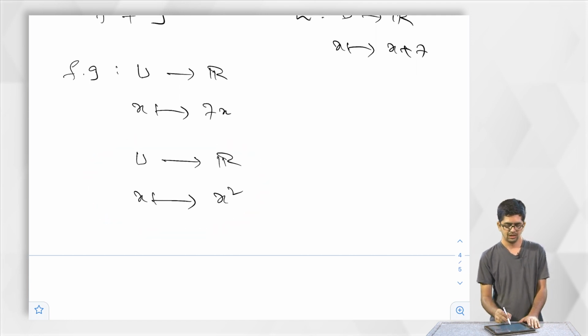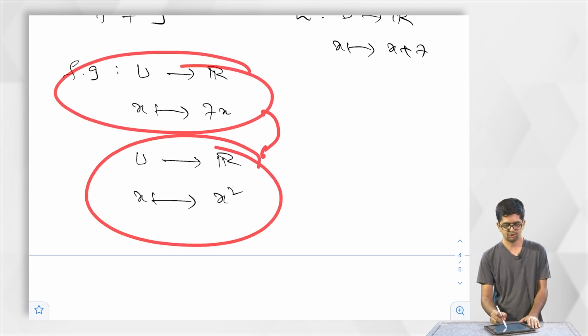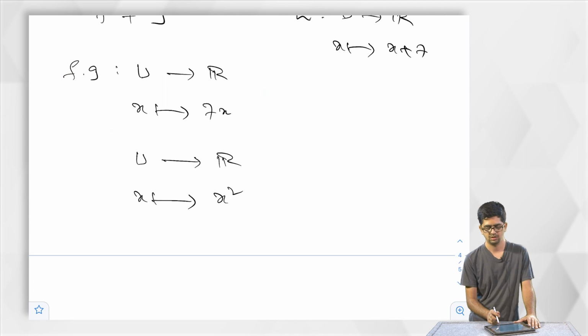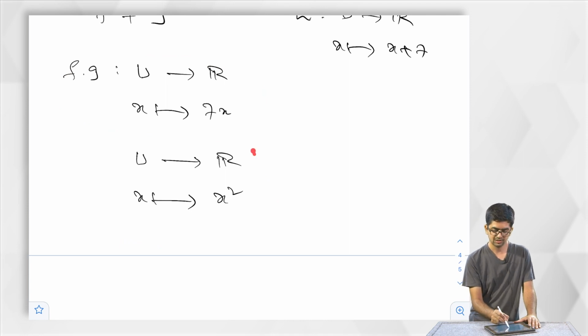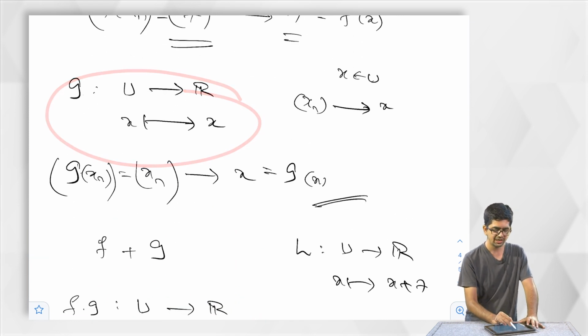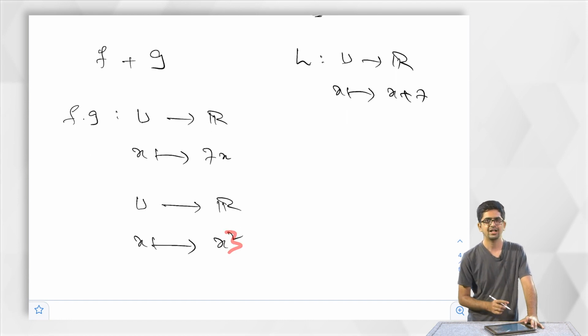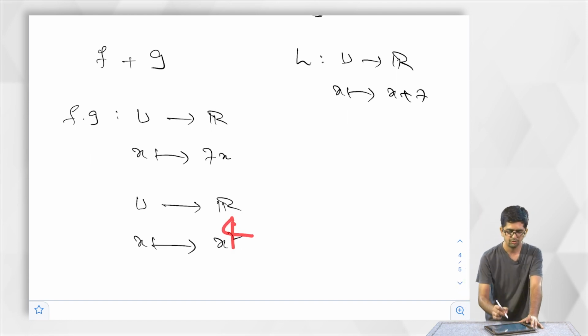As I said, this is a continuous function, this is a continuous function, the sum should be a continuous function. This is a continuous function. I can take the product of this function with this function. What do I get? x goes to x cube. I can take one more time 4, one more time 5.